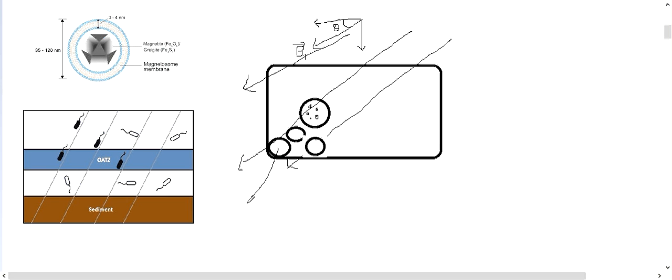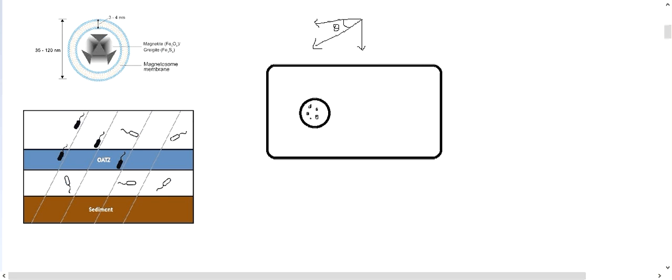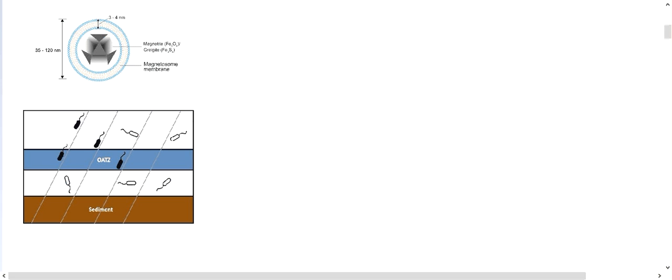They will exert a force this side, and this force will create a torque. This is going very physical, and if you don't understand it, anyways, you are not studying physics. It will align this bacteria along the direction of the magnetic field. So if the bacteria was like that, then the bacteria will be aligned along the direction of the magnetism. How can I show that? I have to draw that in.